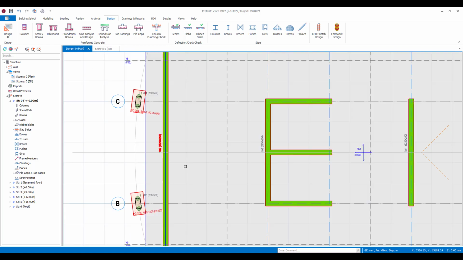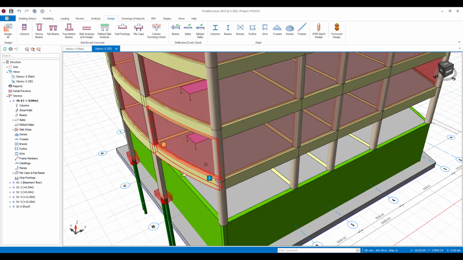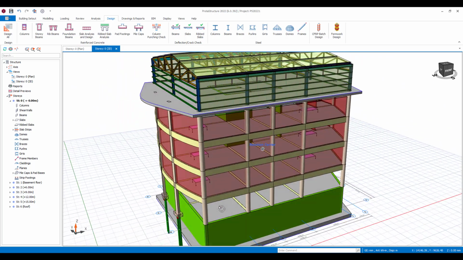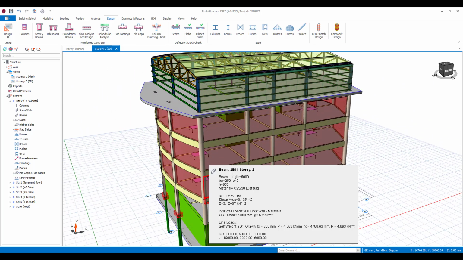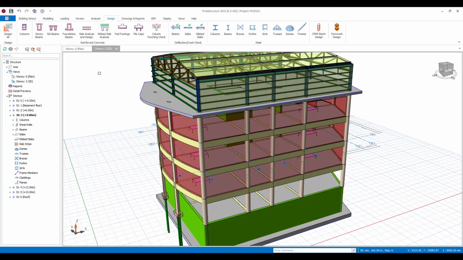So I've done a number of different designs for this structure. I've designed my concrete work for the beams, columns, walls. I've also done the roof here for the steel work.